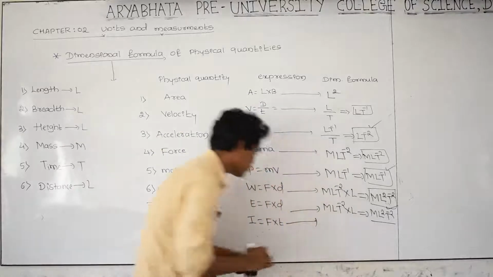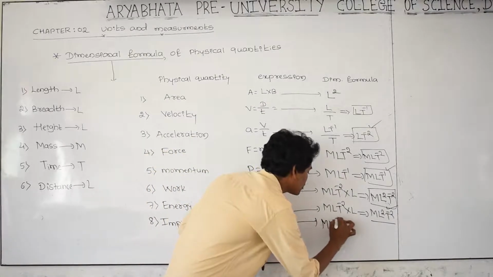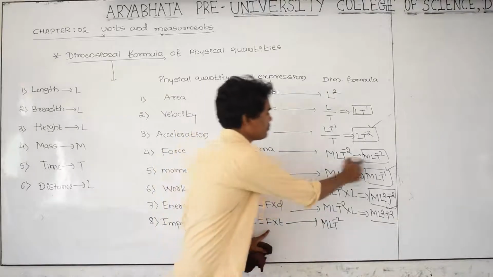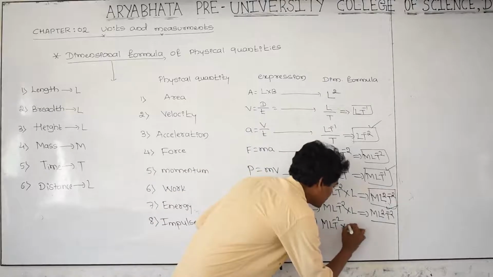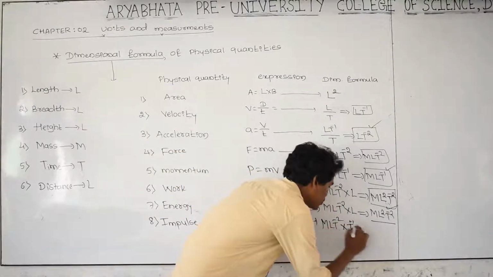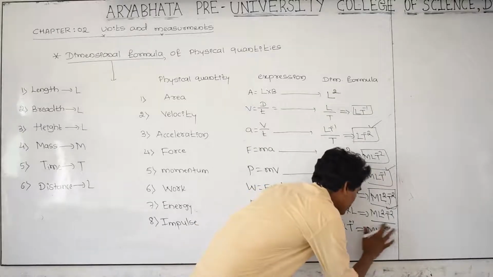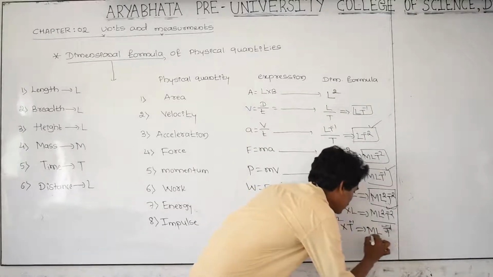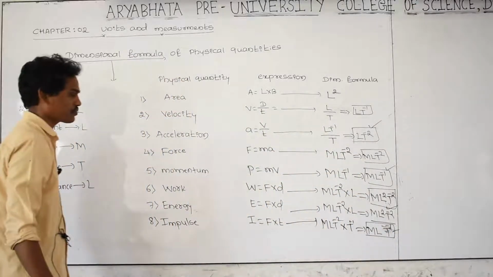What is the dimensional formula for force? That is M LT raised to minus 2, as you know very well. M LT raised to minus 2 into T, which is time, capital T. This is plus 1, this is minus 2. So we get M L T raised to minus 1. This is the dimensional formula for impulse.